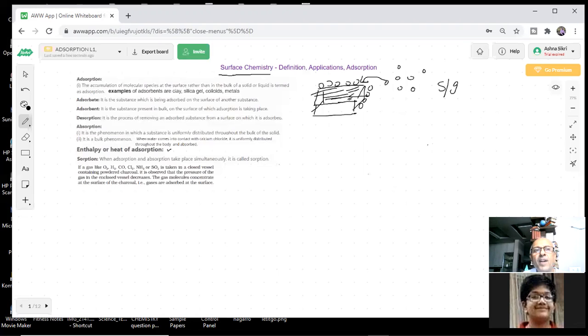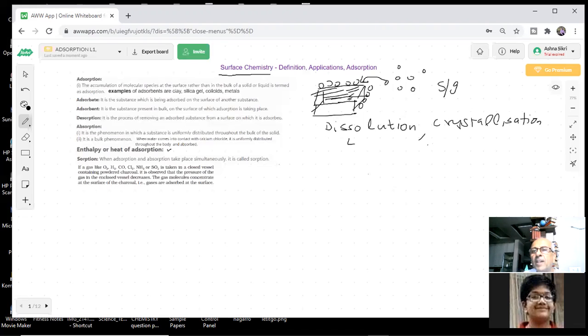For example, dissolution. When I dissolve a solid in a liquid, what happens at the surface? At the surface, an interface is there. When I talk of crystallization, crystals are being formed from liquid.